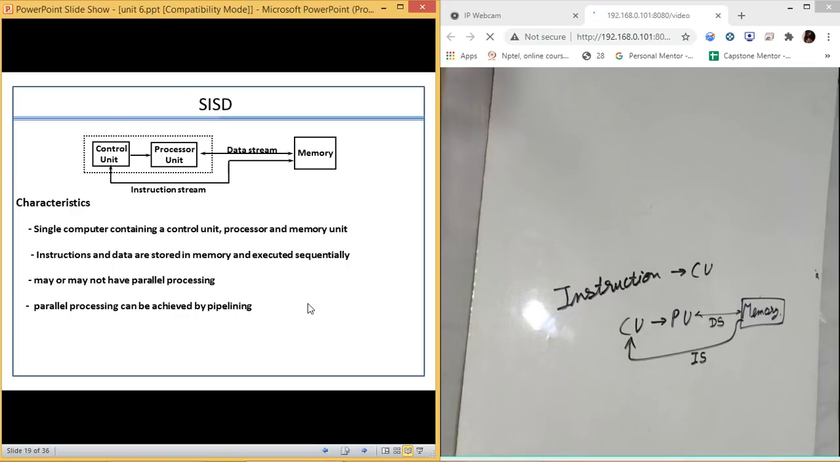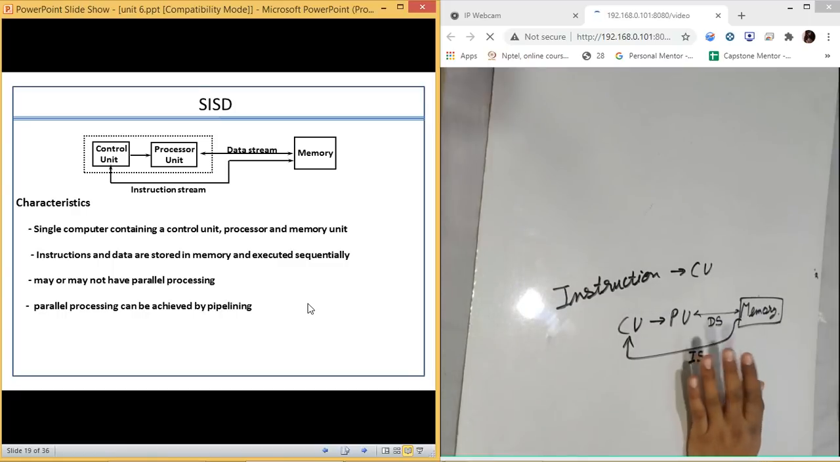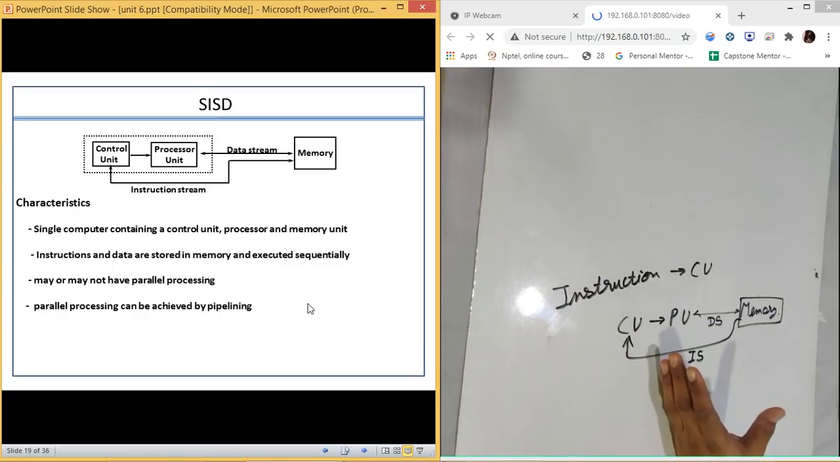Now, what are its characteristics? We have a single computer with a control unit, processor, and a memory. Instructions are stored inside the memory and are executed sequentially. We may or may not have parallel processing. Why may we have it? If we have multiple processing units and multiple CUs, we can have parallel processing. If we do not have them, then it is not possible.